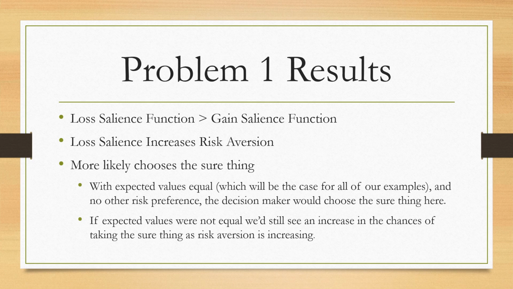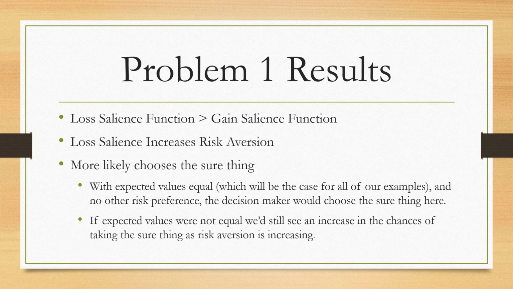The results from problem 1 were that the loss salience function was greater than the gain salience function, which when loss salience is greater than gain salience, loss salience will increase our risk aversion. This means that we're more likely to choose the sure thing.